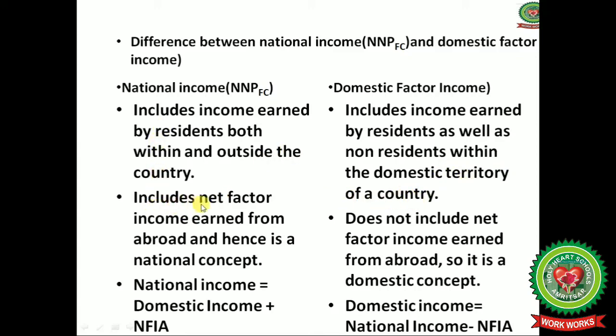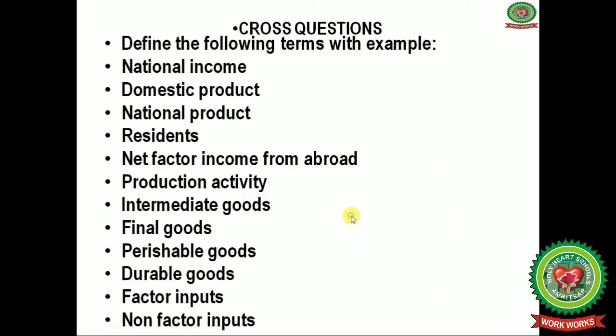Second point, national income includes net factor income earned from abroad and hence is a national concept. While domestic factor income does not include net factor income earned from abroad, so it is a domestic concept. To get national income from domestic income, we will add net factor income from abroad. To get domestic income, we will deduct net factor income from abroad from the national income.